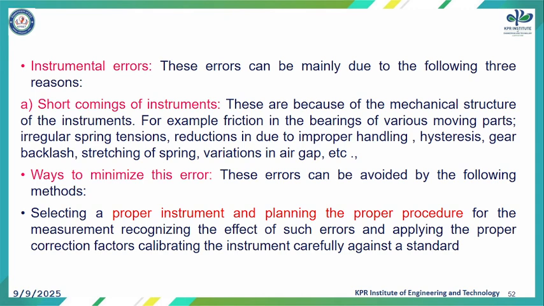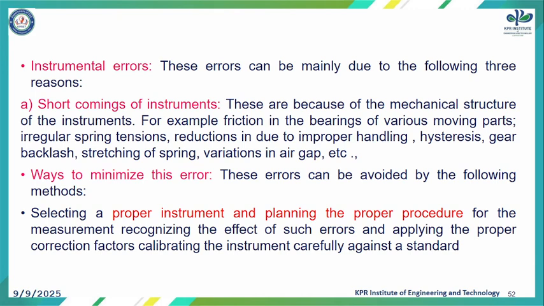These errors can be mainly due to the following three reasons. One is the shortcoming of the instrument. These are because of the mechanical structure of the instrument. For example, friction in the bearings of various moving parts, irregular spring tensions, reductions in due to improper handling, hysteresis, gear backlash, stretching of springs, variations in the air gap. So these are all the shortcomings of the instruments.